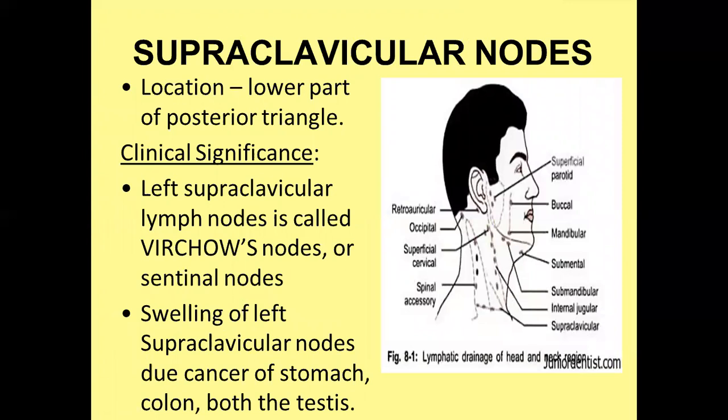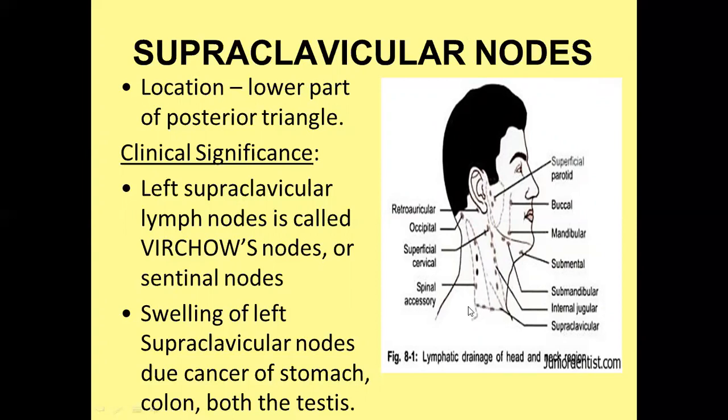Now, supraclavicular lymph node. Some group of deep cervical lymph node is associated with the supraclavicular node. Location, it is related to the posterior triangle and it lies above the clavicle, so the name is supraclavicular lymph node. And clinical significance, left supraclavicular lymph node is called the Virchow's node. It is very important. Virchow's node, and another name is sentinel node.